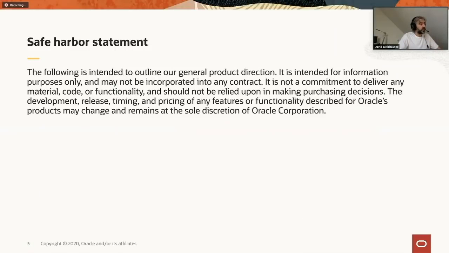So this is a standard safe harbor disclaimer from Oracle. Don't make any purchase decision based on what I will say today. Having said that, everything is open source, so we are good on that side. The only thing that you should keep in mind is that anything that I say about Java 15 can, in theory, still change. I mean, Java 15 will be released in September, so between now and then, there might be change. That's the only thing that you have to keep in mind about this disclaimer.